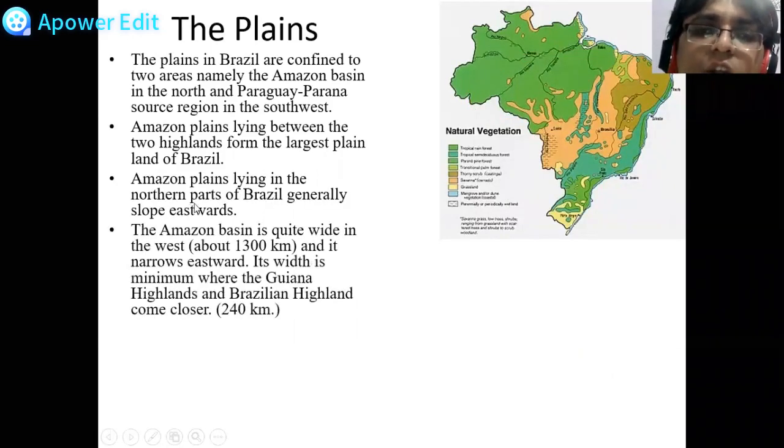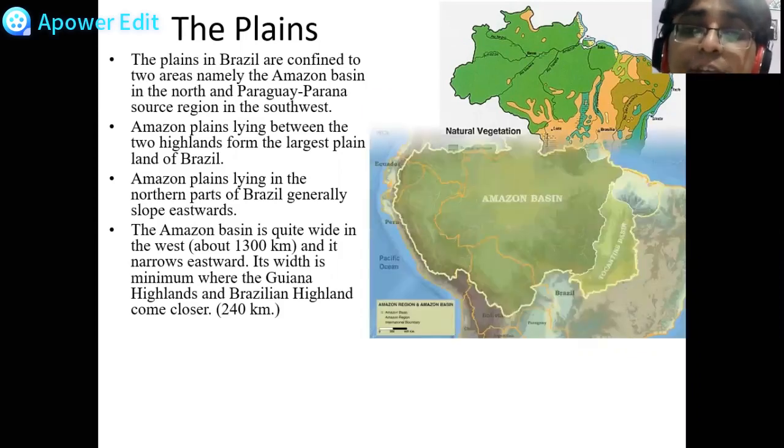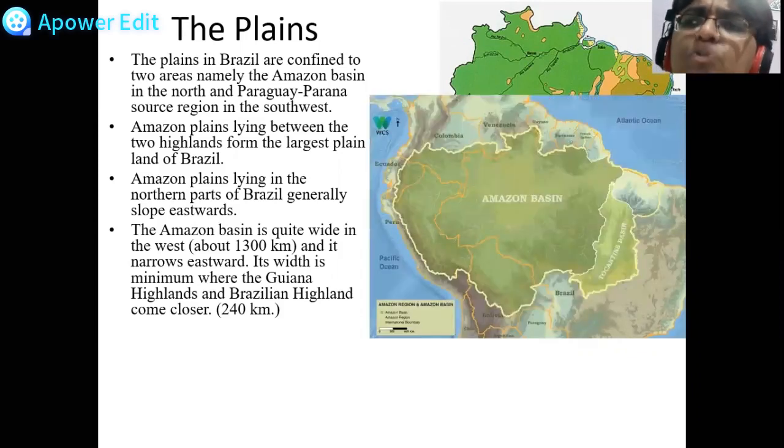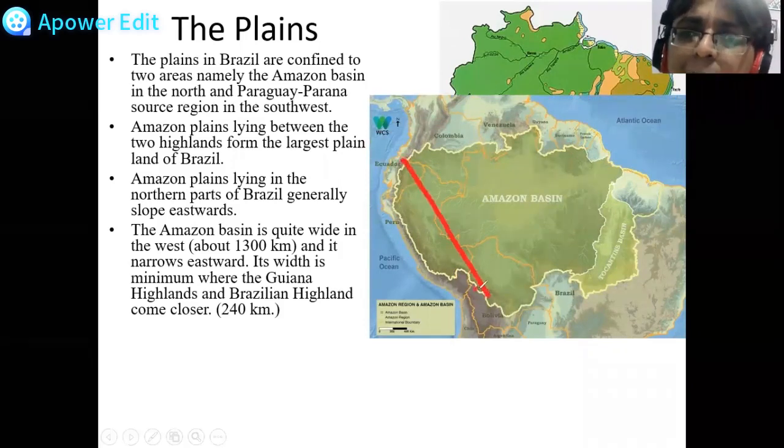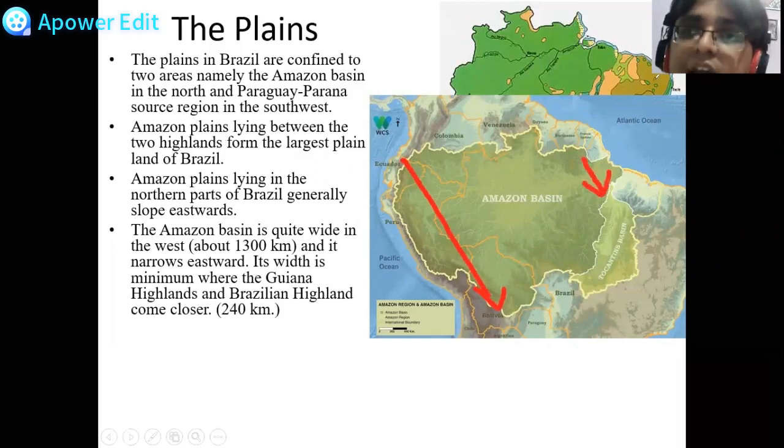Amazon plains lying in the northern parts of Brazil generally slope eastwards. So Amazon plain east की तरफ slope करता है, and that is why many of the rivers are also flowing towards the east. Now, another thing, Amazon basin is quite wide. Can you see the Amazon basin? And also you are able to see what? बराबर ऐसा यहाँ पे बहुत wide है और यहाँ पे उतना wide नहीं है. Okay, so that is the difference of the Amazon.